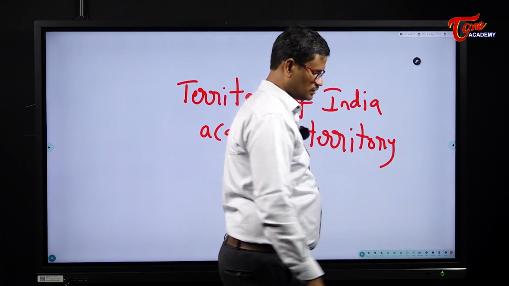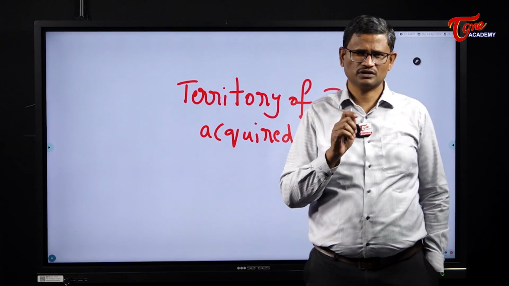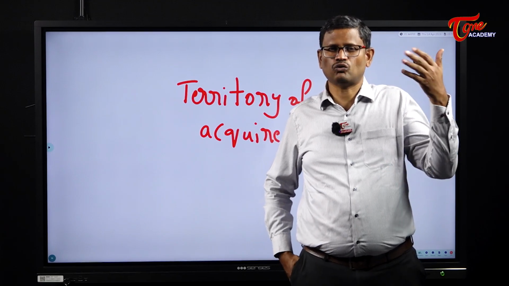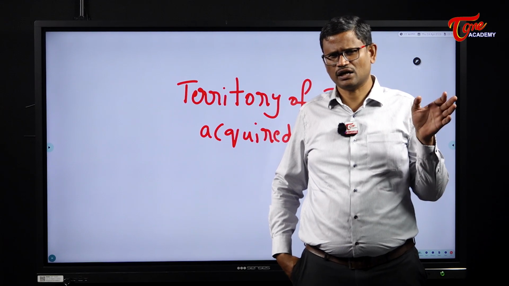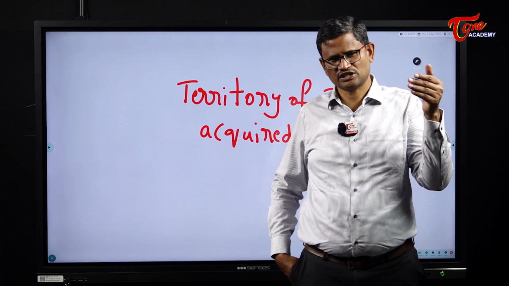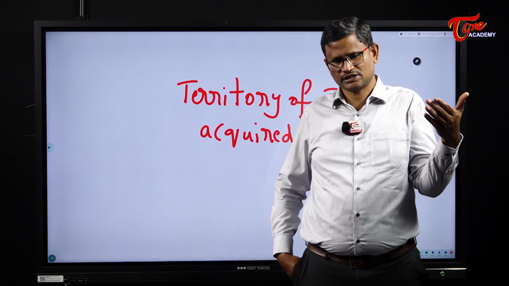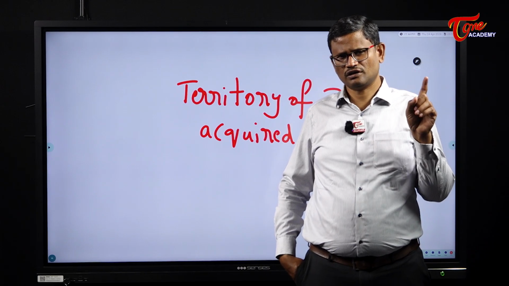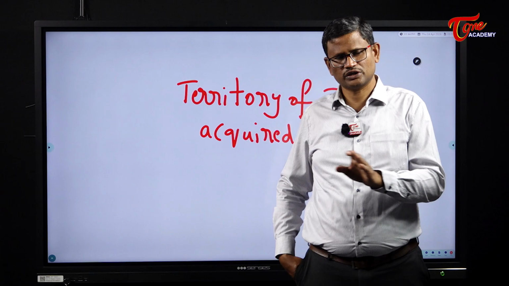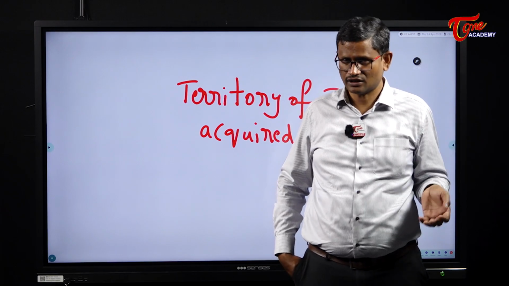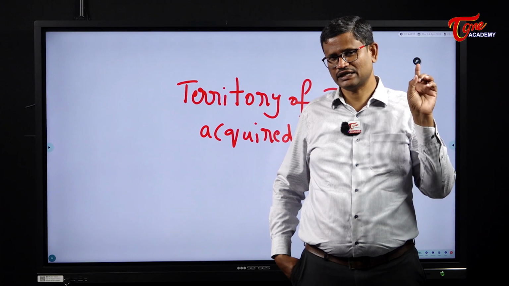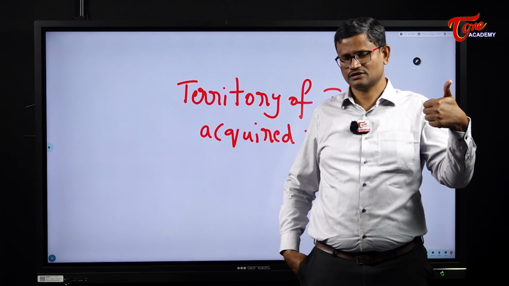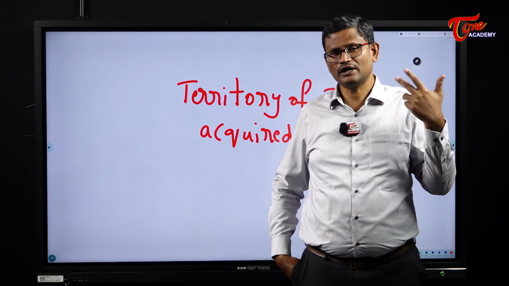So if you compare the expression territory of India with union of states, the expression territory of India has a much wider meaning. India, that is Bharat, shall be a union of states. This expression speaks about all the 28 states which are in a relationship with the central government. So this expression union of states doesn't speak about the union territories. It doesn't speak about acquired territories. On the contrary, the expression territory of India is much wider. It includes within itself the states, the union territories, and even acquired territories if any.